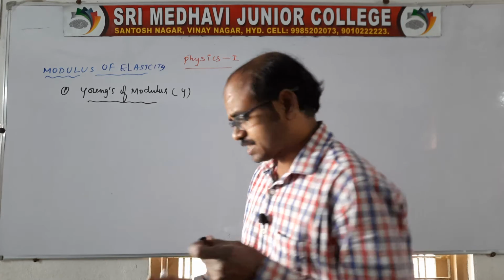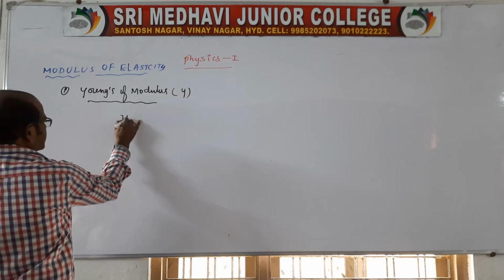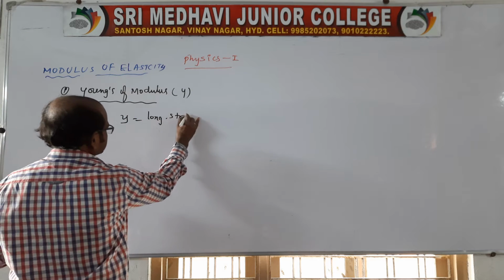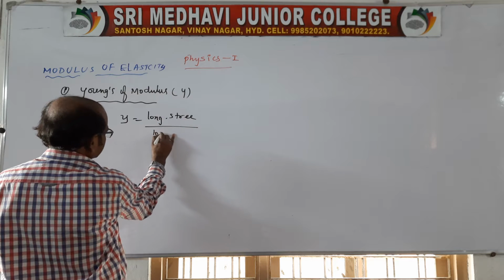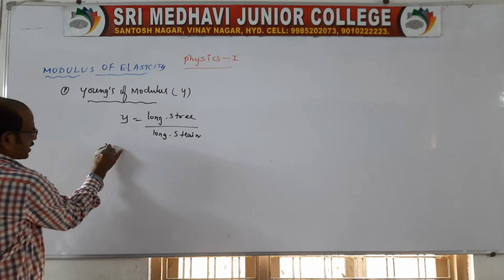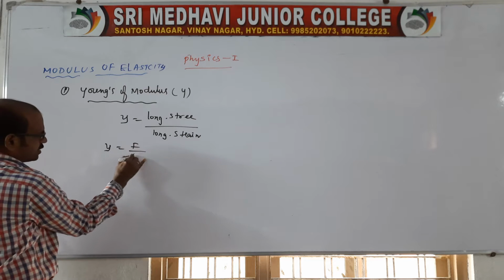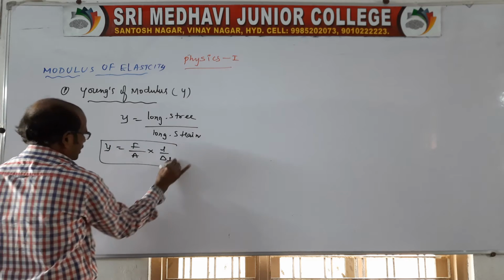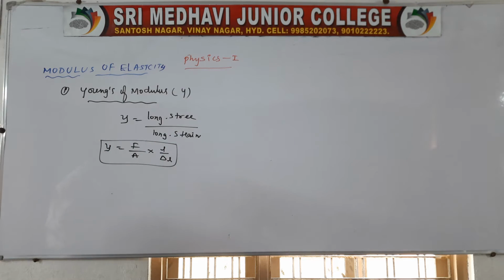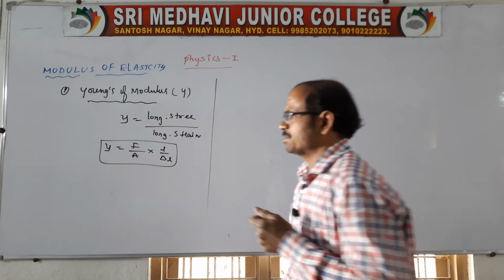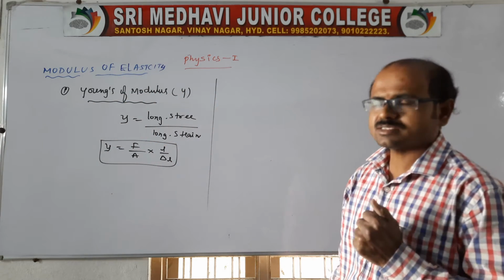So Young's modulus is defined as the ratio of longitudinal stress to longitudinal strain. Clear? Here we can also write it as F by A into L by delta L. This is the Young's modulus. Its units and dimensions are the same as those of stress.